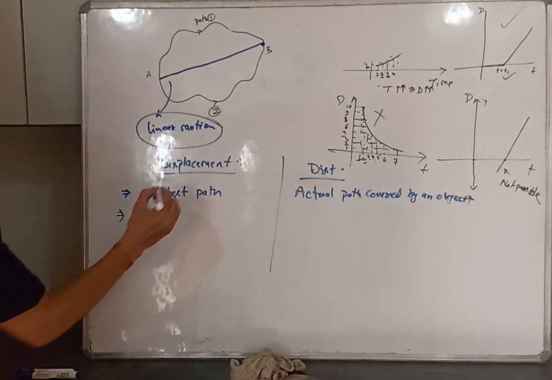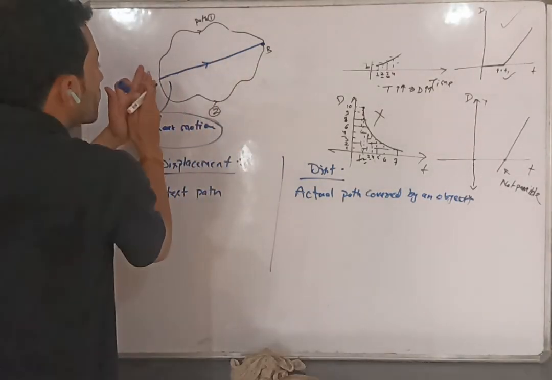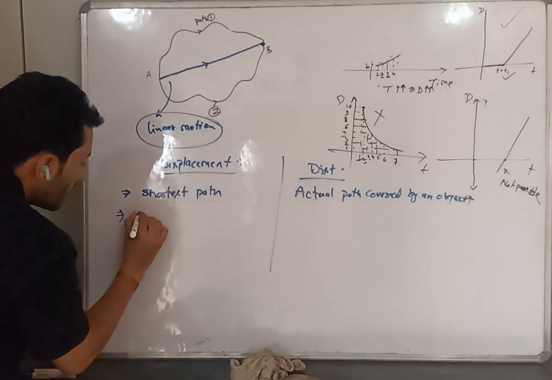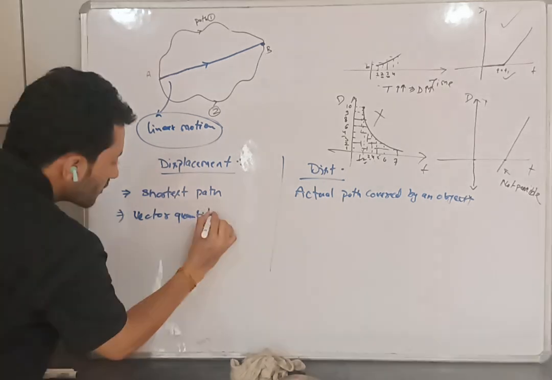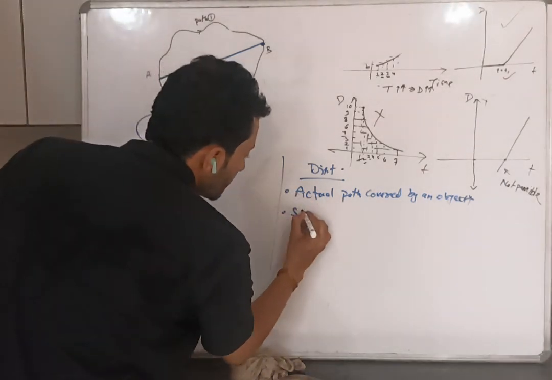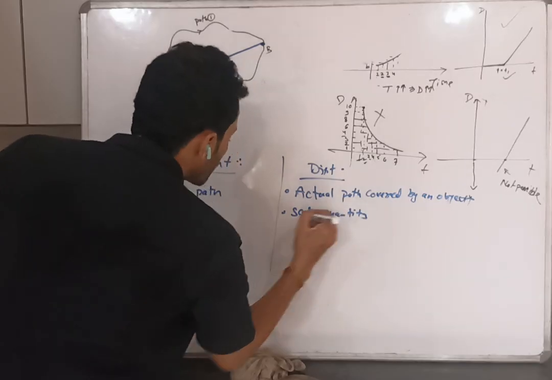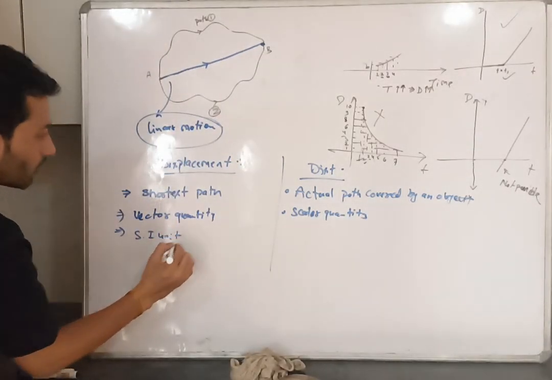Second point, is it a vector quantity or a scalar quantity? From A to B, we have to define the direction, so displacement is a vector quantity. Distance is a scalar quantity. What is the SI unit? Both are the same.